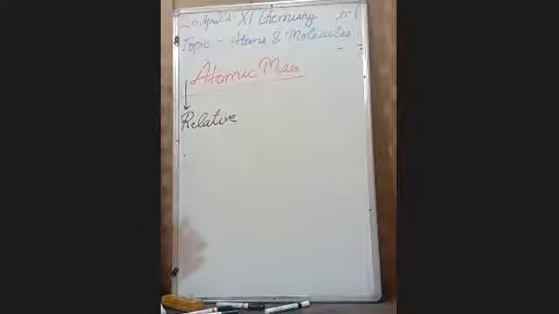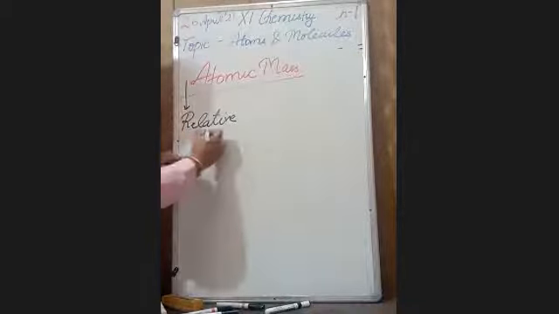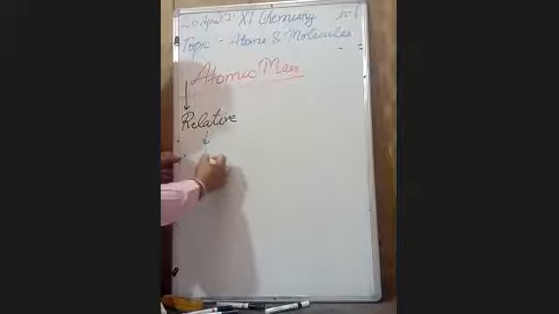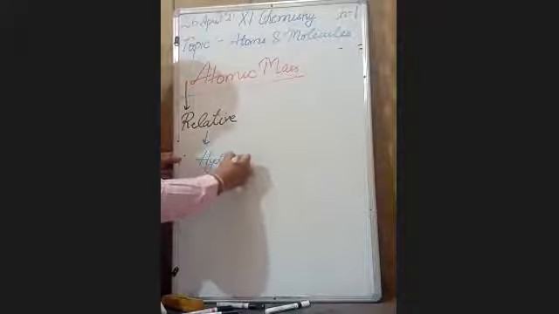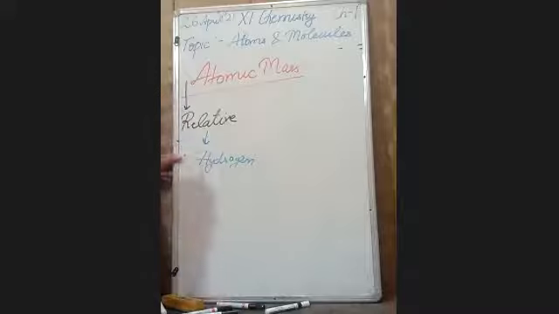So around the 19th century, the first reference taken was hydrogen. Scientists first took hydrogen as the reference element, and with the help of this reference, we calculate the atomic mass of other elements.